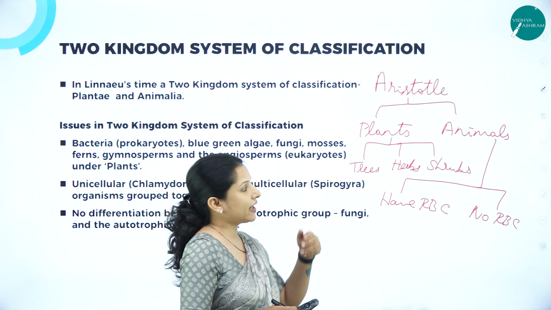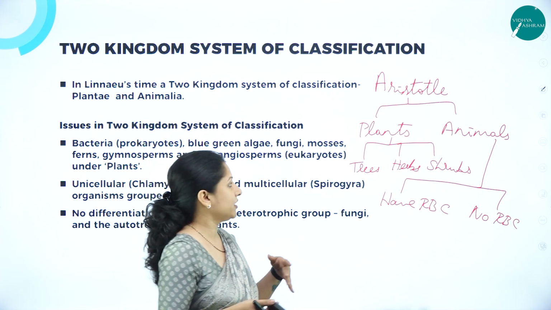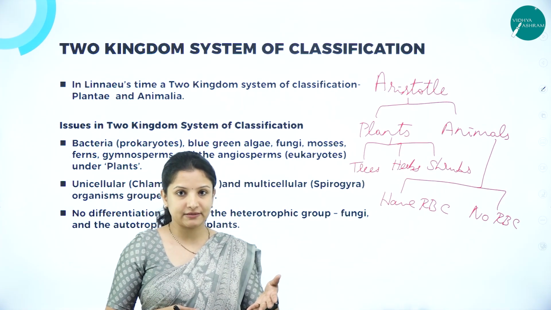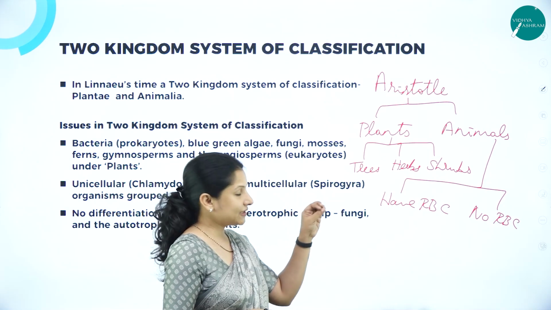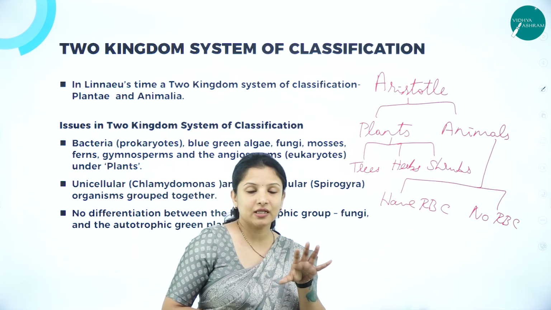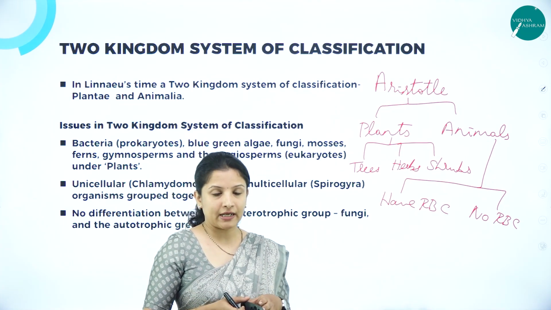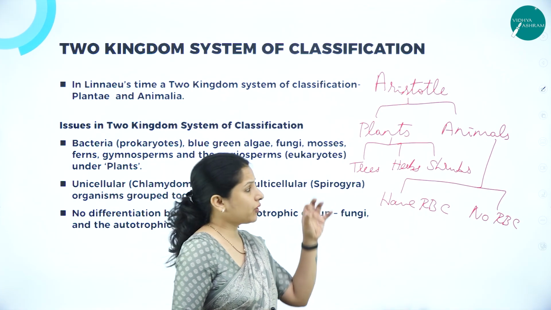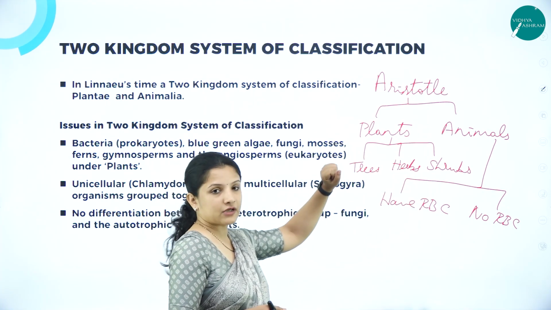Why? Because in plants, there are again some divisions which we need to put, like we have grasses. So where to place them? Like trees, or we have bryophytes, we have some algae. So where exactly can we place all those members? Because algae, bryophytes and all that, they don't have a particular plant-like body, like how plants have stem, leaves and all that. These bryophytes and algae don't have stems and leaves. Instead, they have a thallus. So where can we place them exactly? Because they are neither trees, nor herbs, nor shrubs. There was a lot of confusion regarding this.